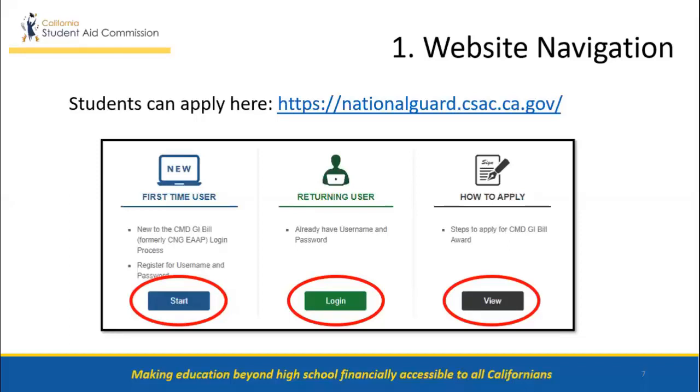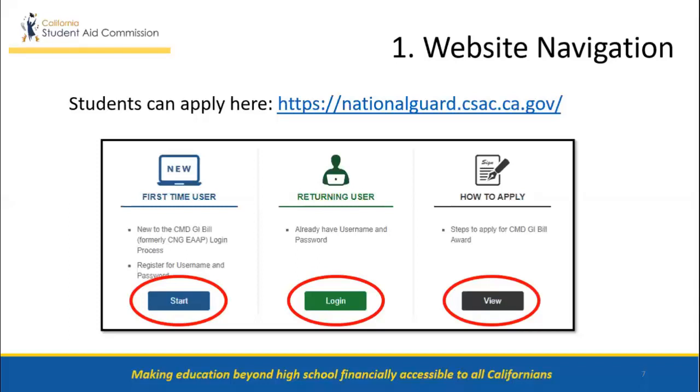If students are a first-time user who has never applied to the CMD GI Bill or is new to the CMD GI Bill login process, they will start in the first-time user section located on the left-hand side of the page and click on the blue button labeled Start in order to obtain their user ID and password. If students are a returning user who has started the application in the new CMD GI Bill website and or already has a CMD GI Bill login user ID or password, they will start in the returning user section located in the center of the page and click on the green Login button.